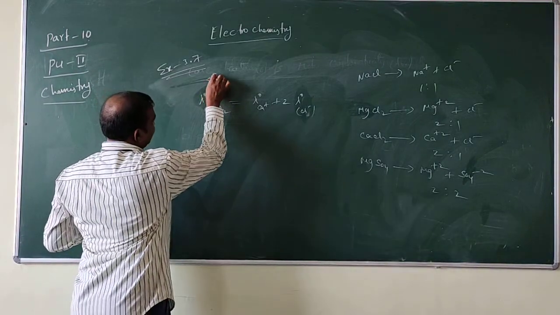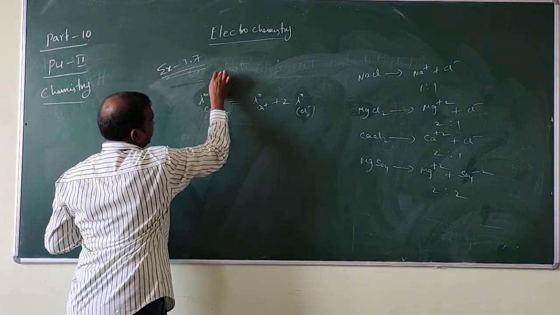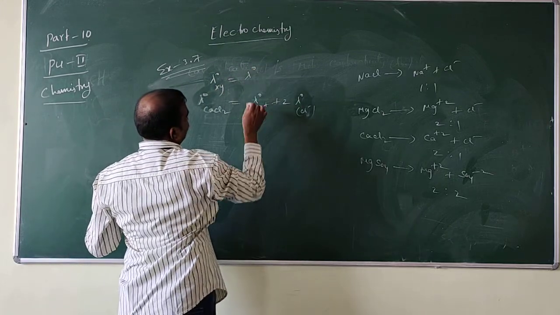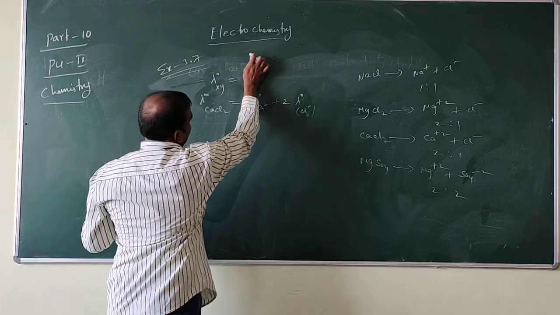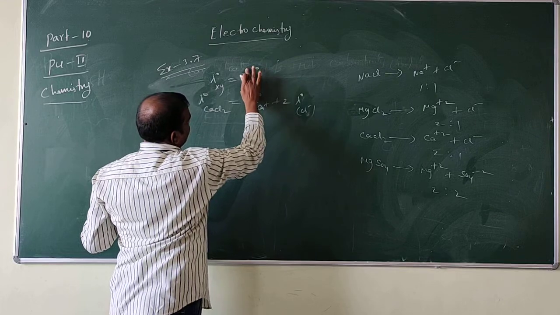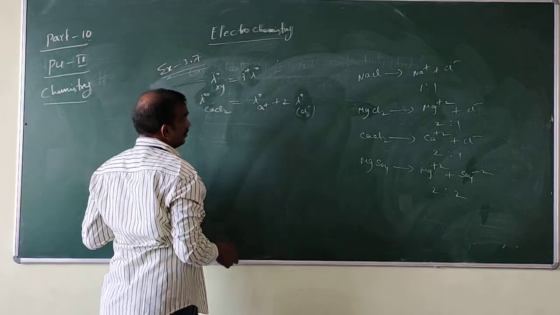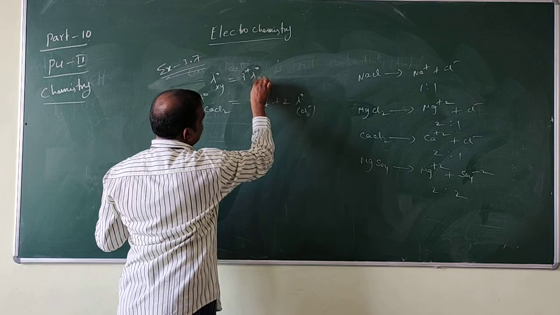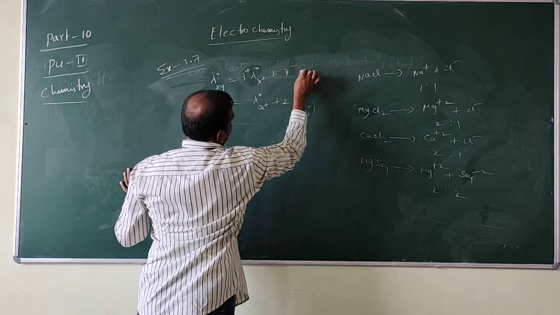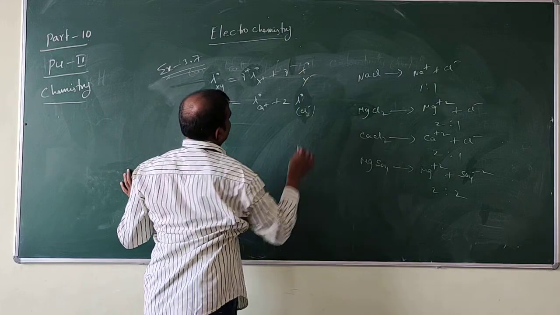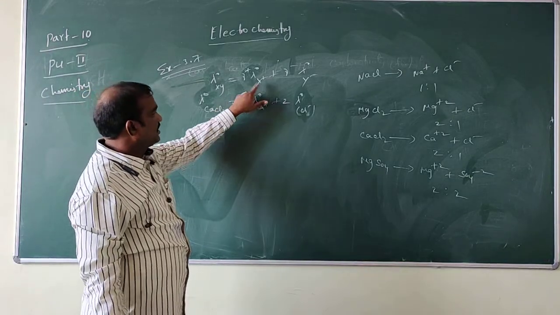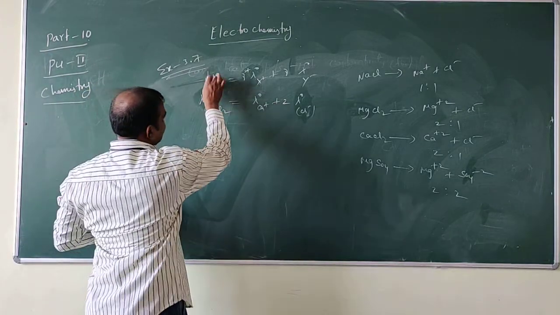Before that, let us write the formula: lambda naught of XY is equal to the charge of the positive ion times lambda naught of X plus the charge of the negative ion times lambda naught of Y. Simply, here we are writing the charges. This is the actual formula.